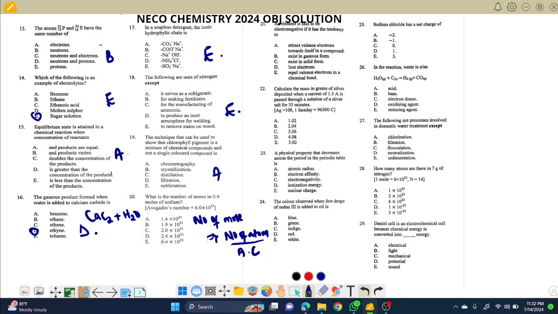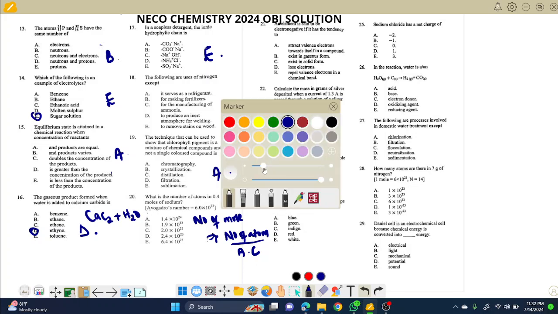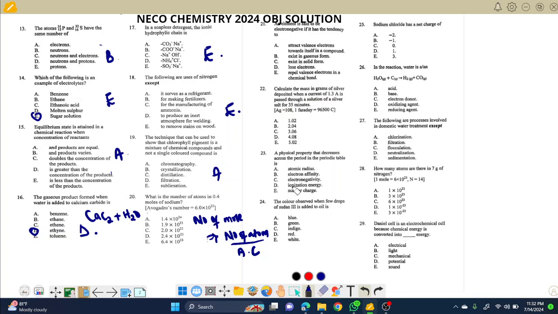So just put the parameters, you are just cross multiplying. You are looking for the number of atoms, so it should be number of moles times Avogadro's constant. So 6 times 0.4 is 2.4. So this guy is correct. So pick D for this question, for question number 20.